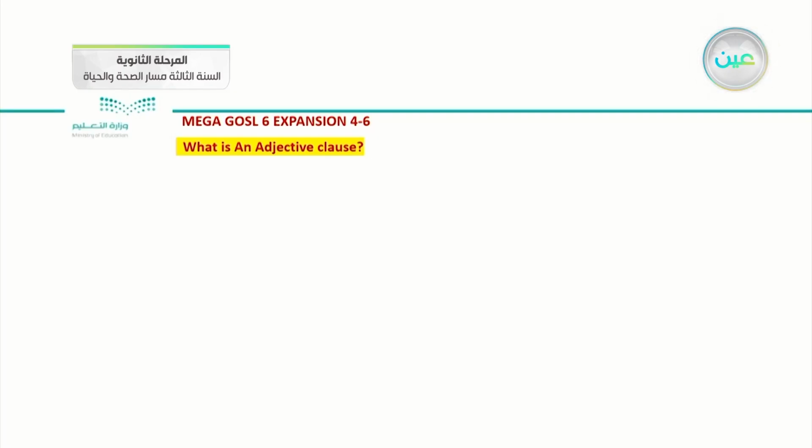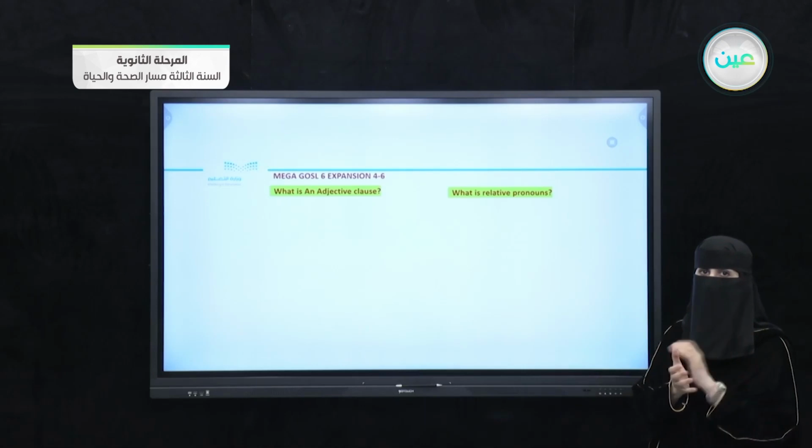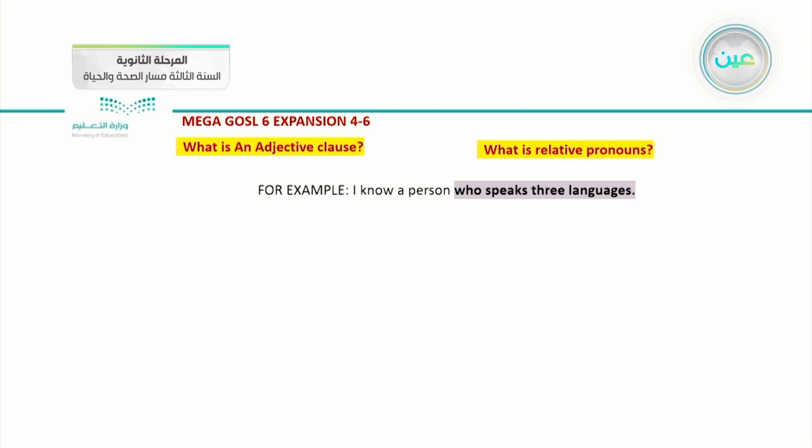When we know what the adjective clause is, what is the next step? The next step is that we should know what relative pronouns are. Relative pronouns turn a clause into an adjective clause. For example, I know a person who speaks 3 languages. So who speaks 3 languages is an adjective clause, introduced by the relative pronoun who, describing the noun.